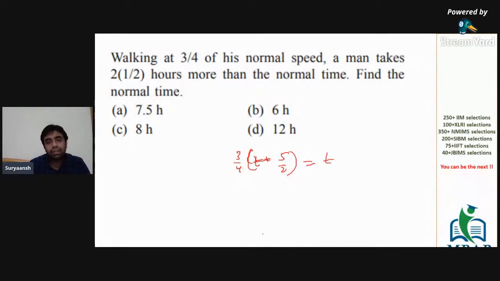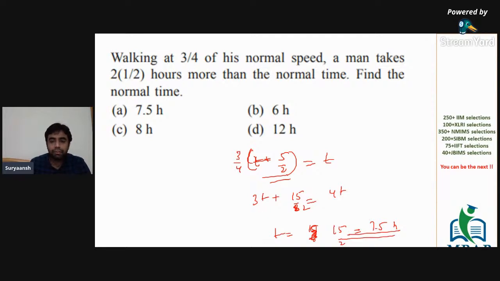Speed is 3/4, time is increased. That's it. Basically, 3t plus 15 by 2, sorry, yeah, 15 by 2, would be just 4t, so t comes out to be 15 by 2, which is 7.5 hours.